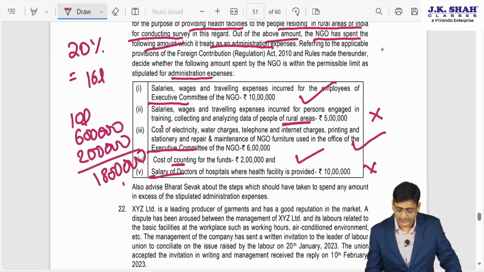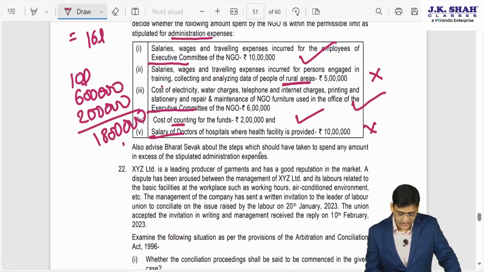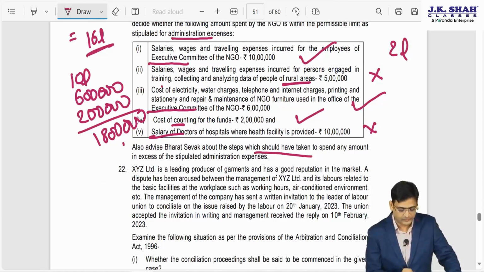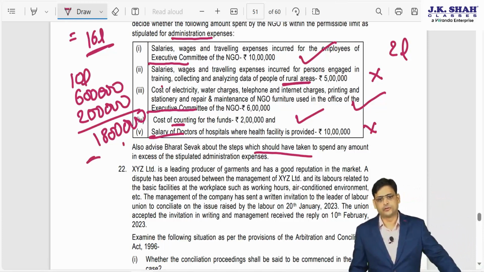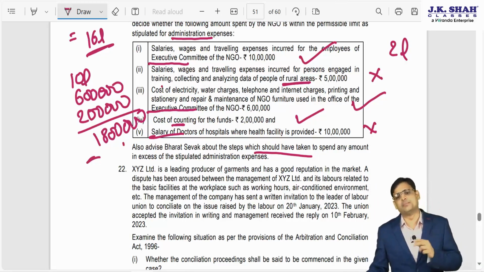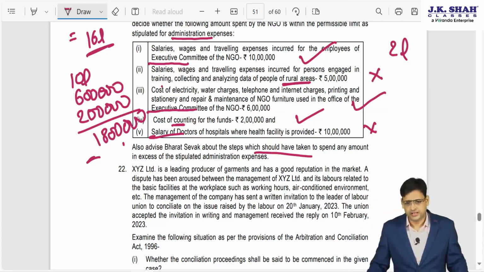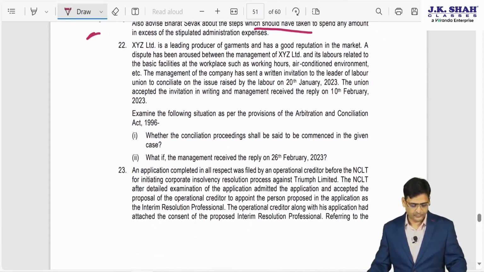Since administrative expense is more than 16 lakhs, can I say we need whose approval? We need CG approval for this 2 lakhs expense. See, 16 lakhs was the permissible limit and you are spending administrative expense of 18 lakhs. So you are spending 2 lakhs more than the permissible limit, and that is the reason you need CG's approval. Next question.